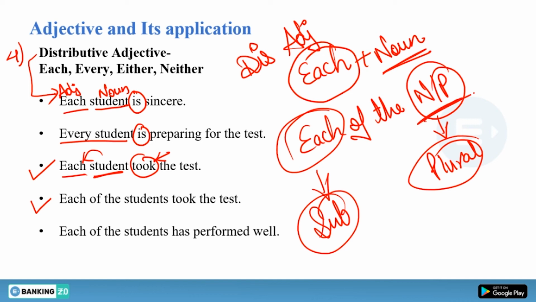Okay, the noun after it is not your subject and it should be in plural. So with "each of the students," you cannot use "student" here; you have to use a plural noun or pronoun. "Students," "each of them," you can use. "Each of the students took the test," that is fine. But what about this statement? If you say "Each of the students has performed well," you cannot say "have performed." So "has" is perfectly fine here.